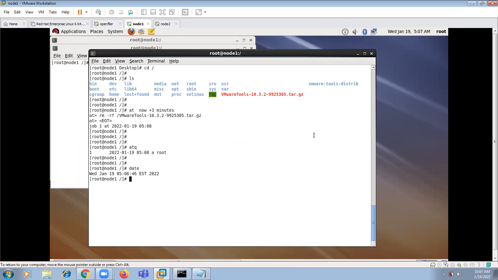While scheduling a job here, you can specify like this. What is specified here? +3, given in minutes. You can give hours, like +1 hour, 2 hours, 3 hours, or 4 hours. Otherwise, you can give +1 day. For example, at now, you can specify this date and time, and at this time execute it.